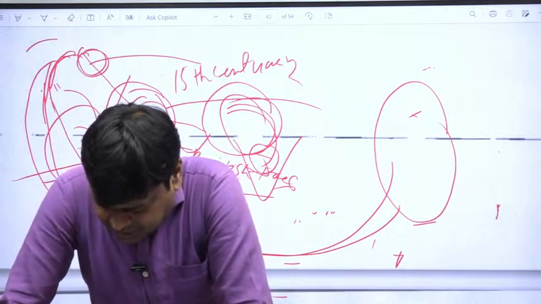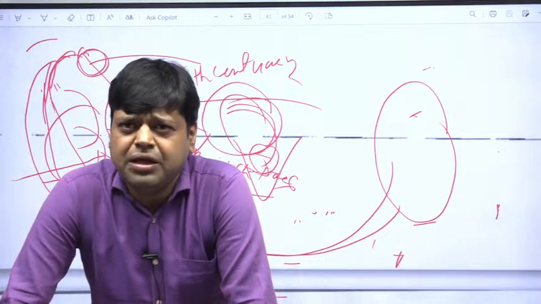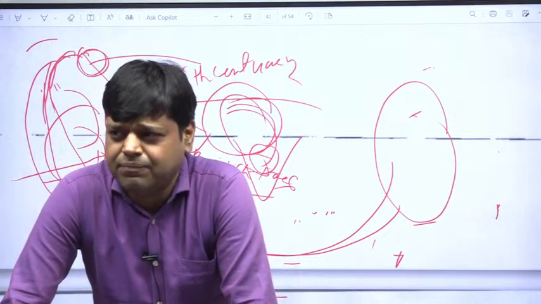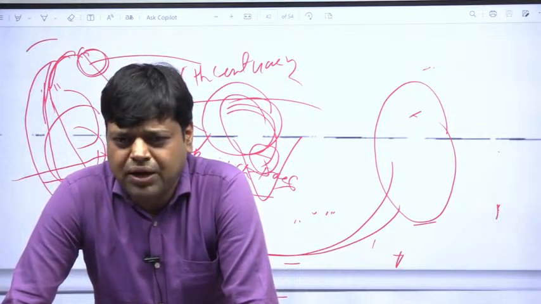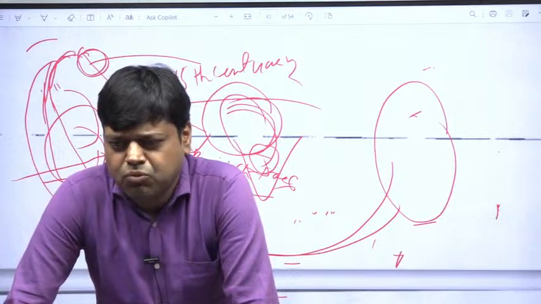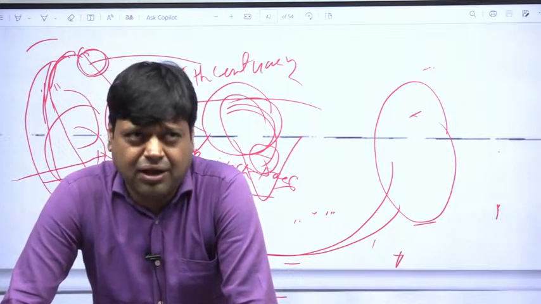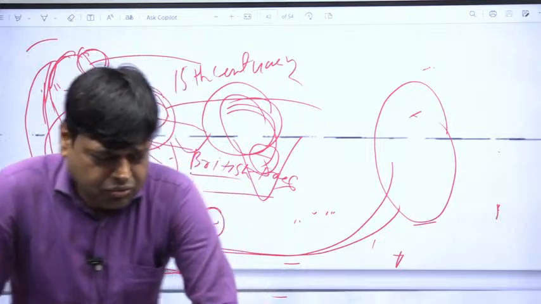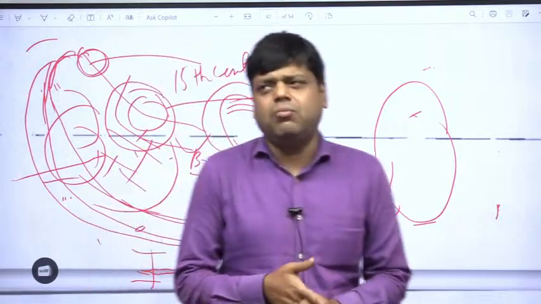Swadeshi movement. What is the Swadeshi movement? The Swadeshi movement took place in 1905. It was a movement that happened after the partition of Bengal. So what did people do during this Swadeshi movement?